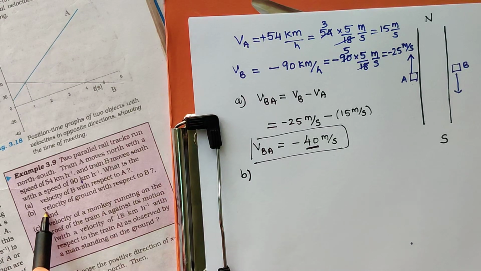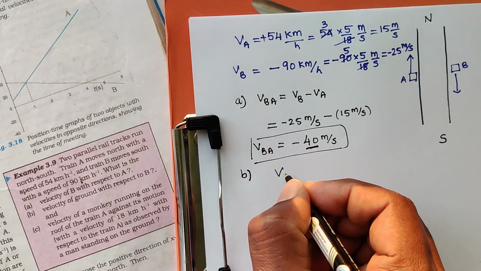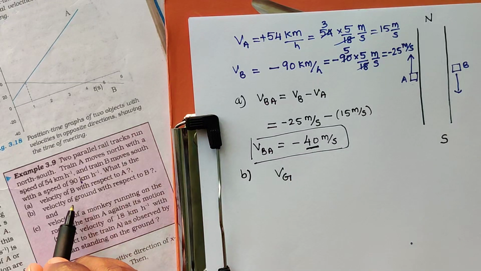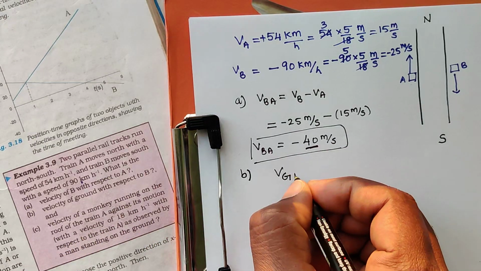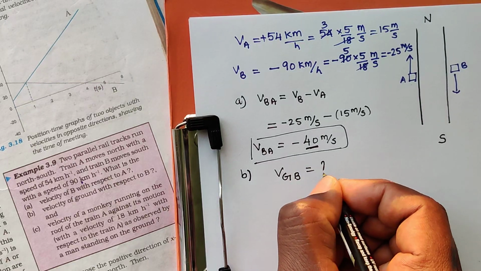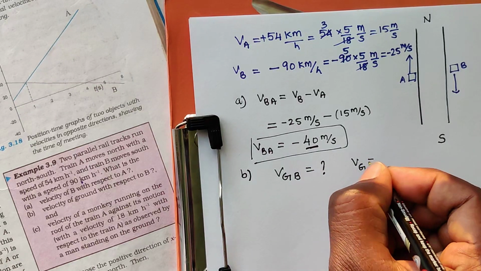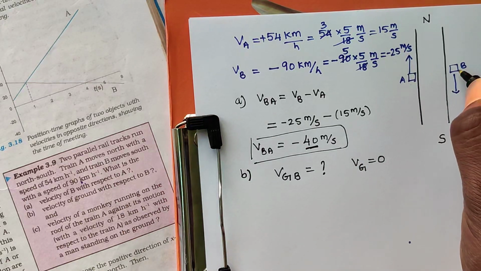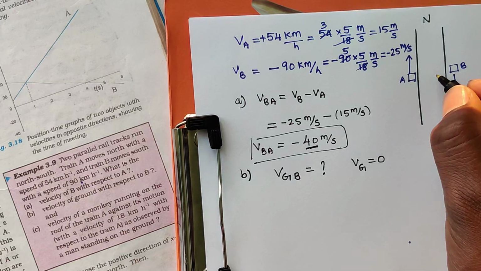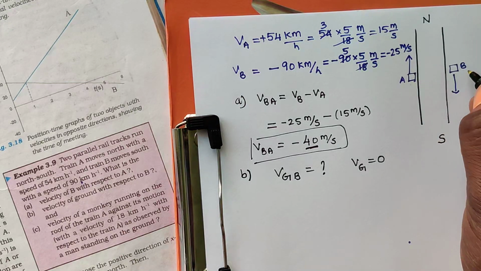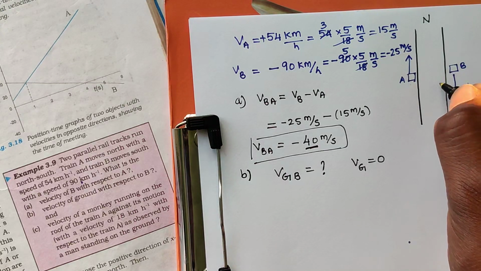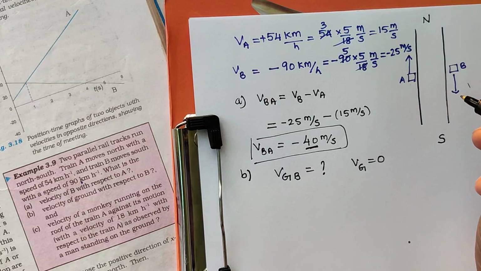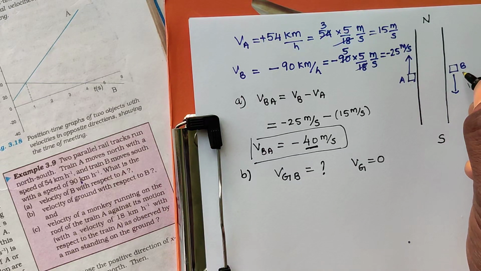Point B. So next find what is the velocity of ground with respect to train B. We know velocity of ground is equal to 0. But what is the velocity of ground with respect to train B? When a person in the train B looks outside, the ground is moving in opposite direction to train B. That means as the train B is moving towards south, the ground appears to move towards north. How much? With a velocity of train B.